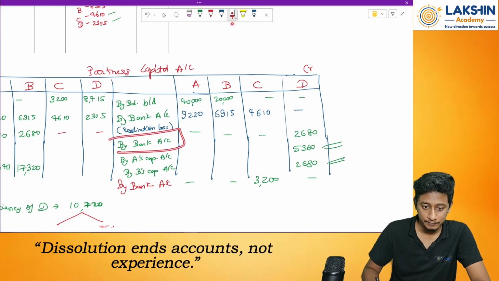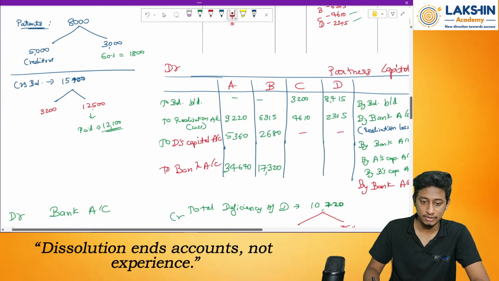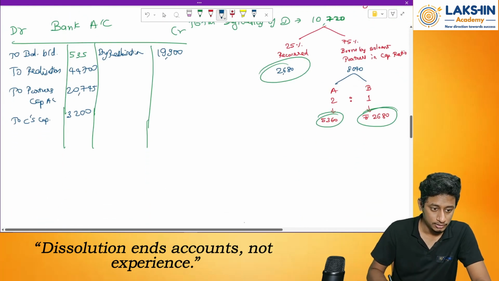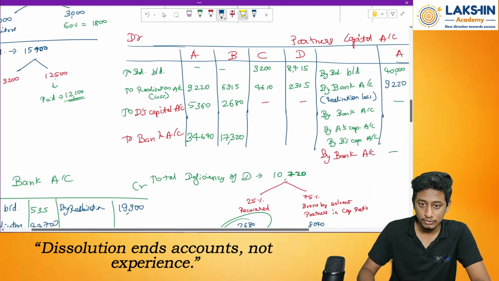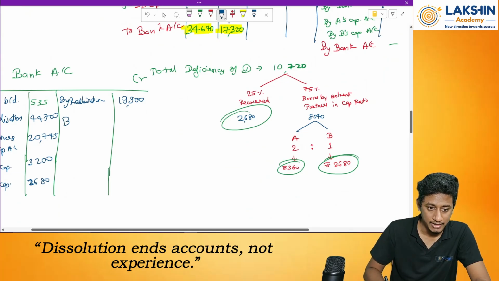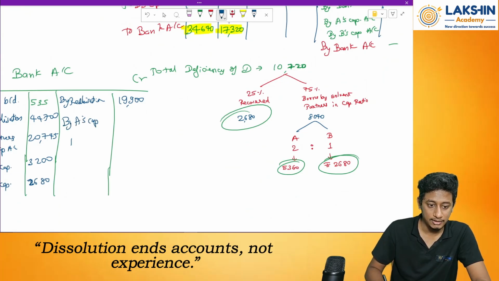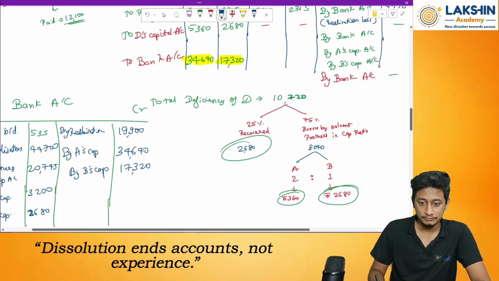Remember, from his estate, 0.25 was recovered. So 2,680. To D's capital, 2,680. Then payment to the partners, payment to A and B, that we have paid through bank account. So the entry will be on the credit side, because I am making the payment by A's capital, by B's capital. How much? 34,640, 17,320. Anything else remaining?